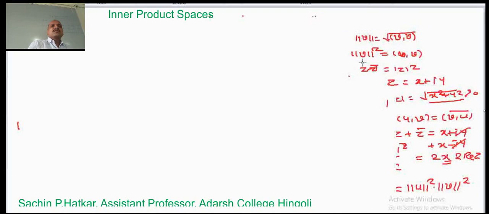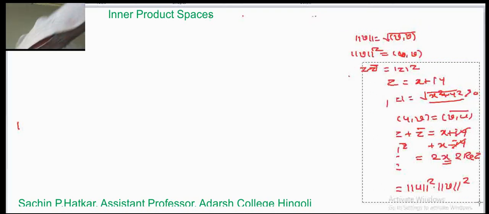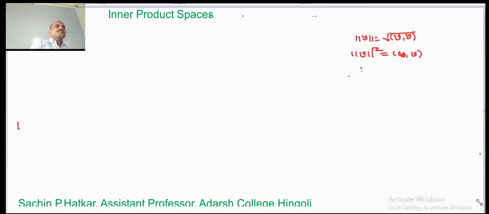Now let us see what is meant by orthogonality in an inner product space. Suppose we have two vectors u comma v belonging to the vector space V. Then u is said to be orthogonal to v if the inner product of u comma v is equal to 0.